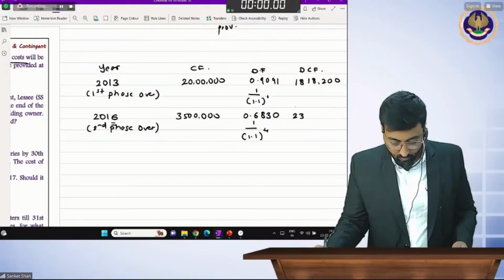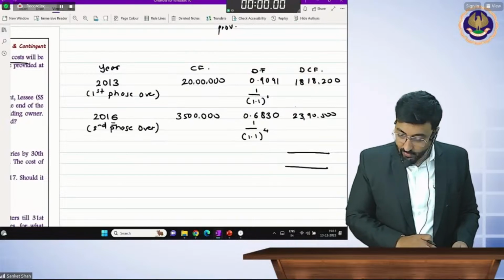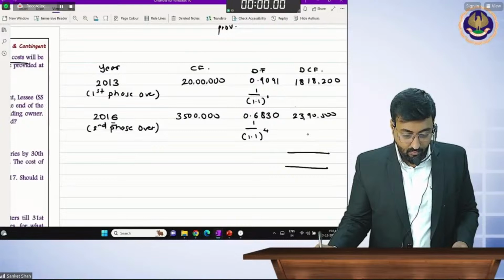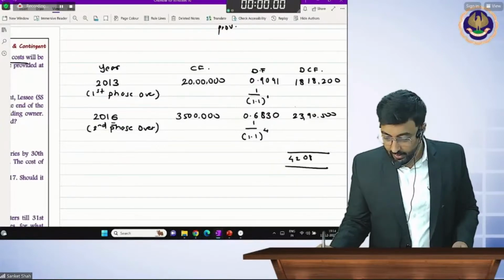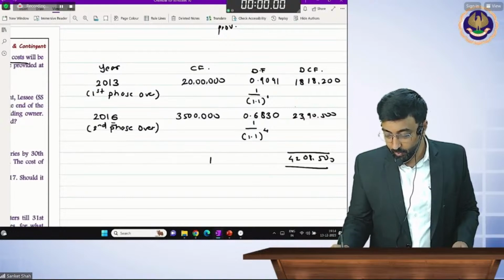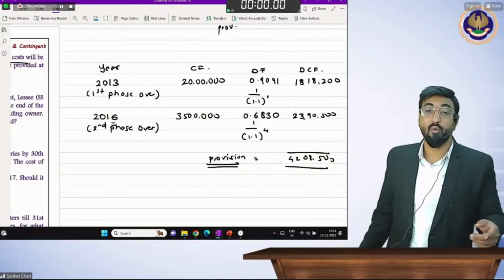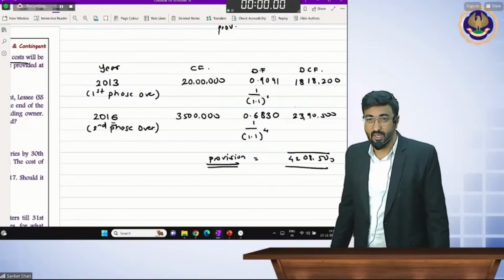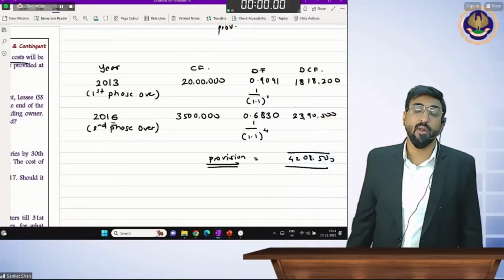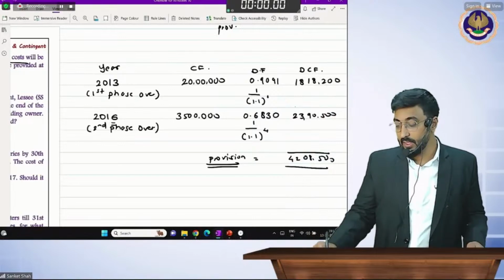$23,90,500. So what is the provision that you will make? 42,08,500. This is the amount of provision. So provision you will do at the discounting factor, today's rate. You should know this concept. Actually, this is a CA Final question, but you should know if you are going to incur this provision afterwards, you will provide it at the present value. This is called the present value of the provision.